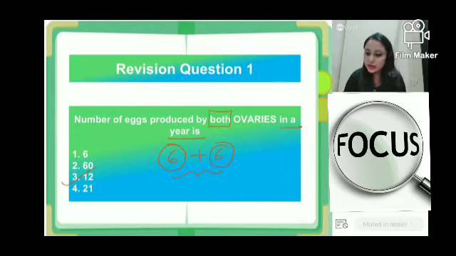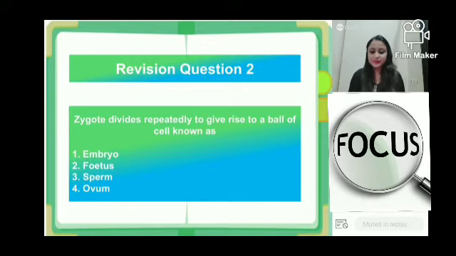Okay, chalo. There is one more question. Zygote divides repeatedly to form a ball of cell. Zygote जो है वो divide करता है. What is zygote? Zygote is formed after fertilization of sperm and ovum. That single cell is known as the zygote. So zygote undergoes division, and as a result of division of zygote, a structure is formed. Cell divide करेगा ना, cell division. So this structure, I want to know what is the name of this structure. And I will give you the ballot also.